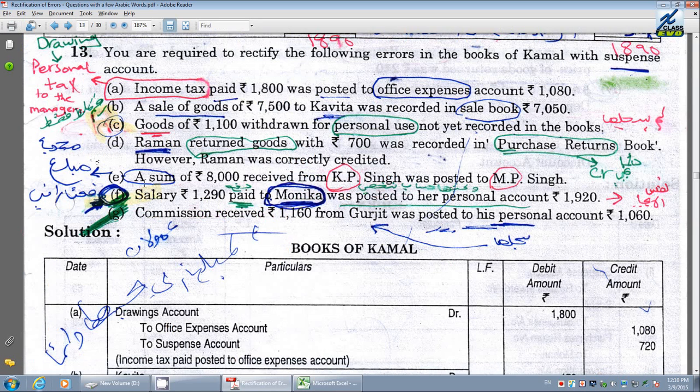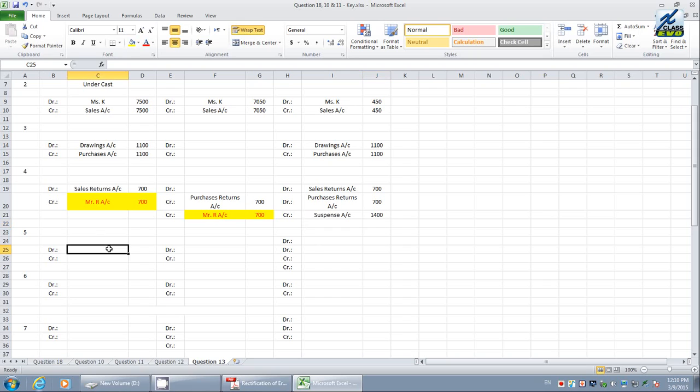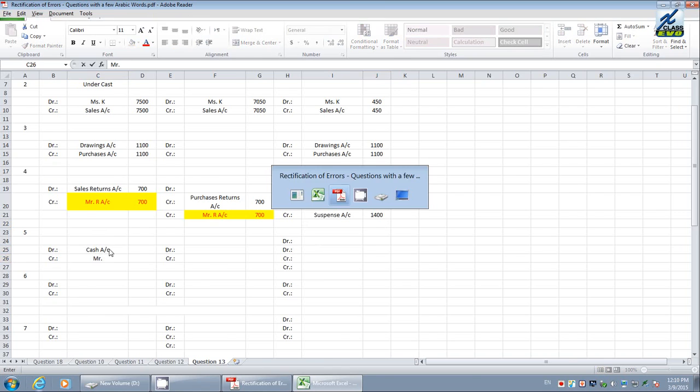Number 5, error 5, a sum of 8,000 received from Mr. K, okay, but posted to Mr. MP. We have received from K, but they have posted to MP. Let us say sum received. Whenever you receive anything, we have to write cash is to be debited, sum received, and credit Mr. name. What is the name of the person?